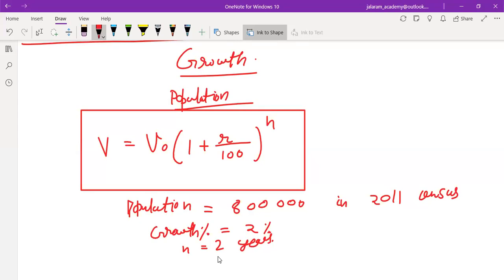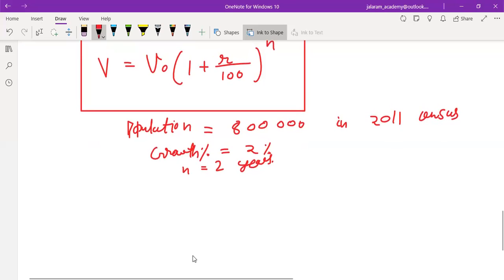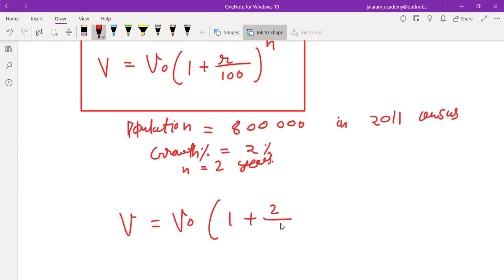So this will also be calculated by the same formula. In place of amount, we use V. In place of principal, we use original value V naught, into 1 plus rate 2 by 100 whole square.